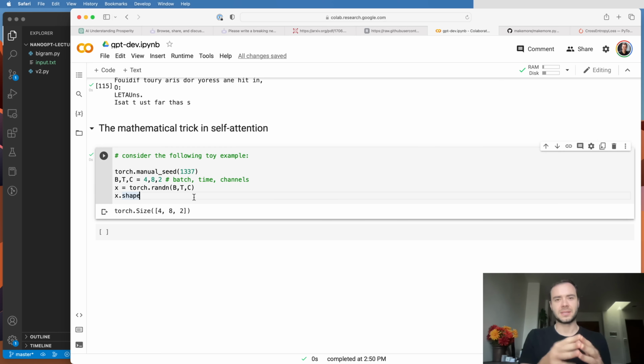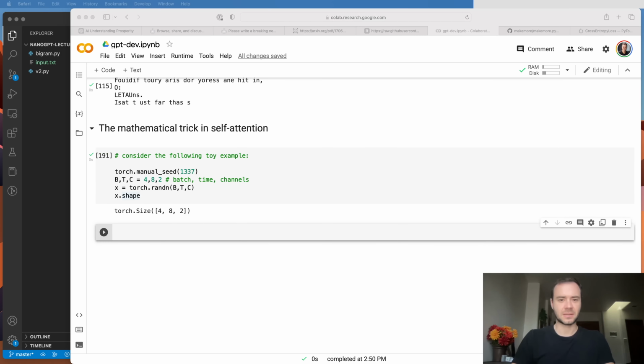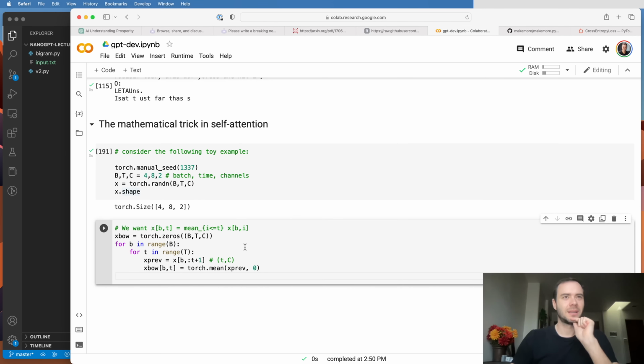For now, what we would like to do is, for every single batch element independently, for every t-th token in that sequence, calculate the average of all the vectors in all the previous tokens and also at this token. So let's write that out. I have a small snippet here, and instead of just fumbling around, let me copy paste it and talk to it. In other words, we're going to create x BOW, where BOW is short for bag of words, because bag of words is a term that people use when you are just averaging up things. So this is just a bag of words.